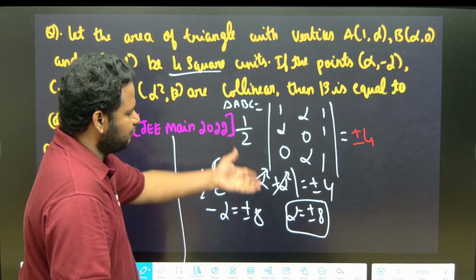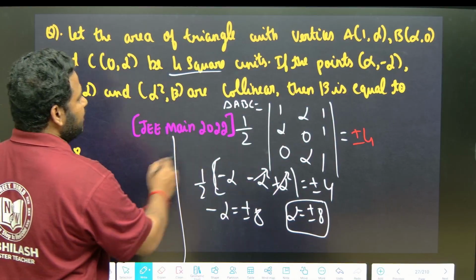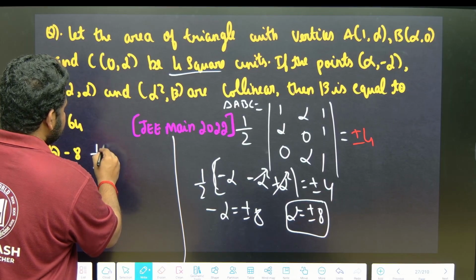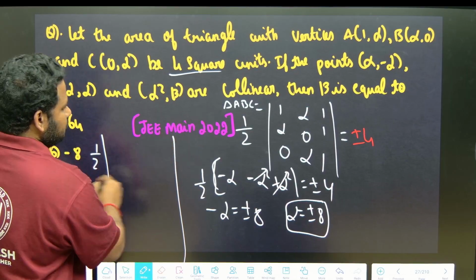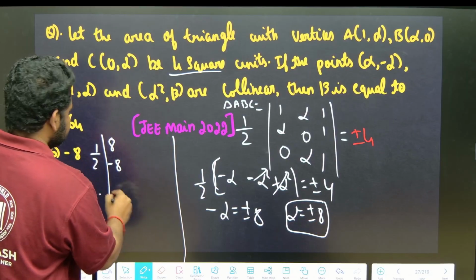Let us put the value of alpha. Instead of taking plus or minus, let me take only the positive value. If I put alpha as 8, what will I get? I have to find the area of triangle. This is given by equal to 0. So this is nothing but what? Alpha, that is 8. This alpha is minus 8. This alpha square, that is 8 square, 64.